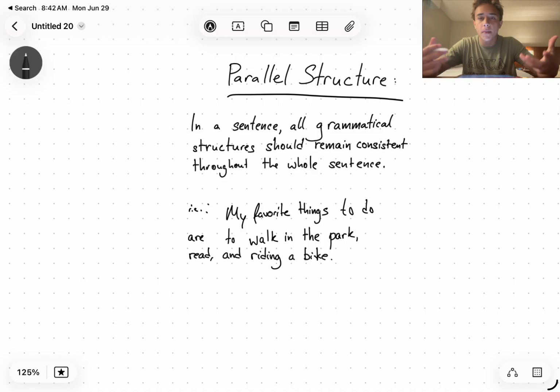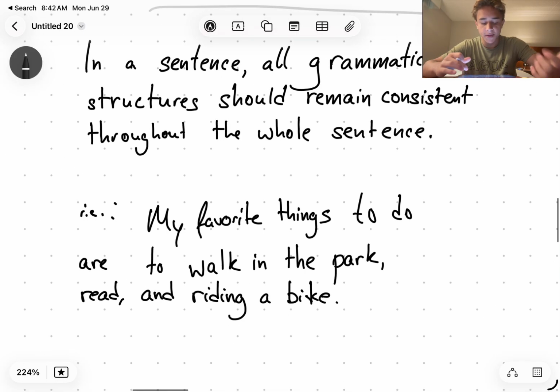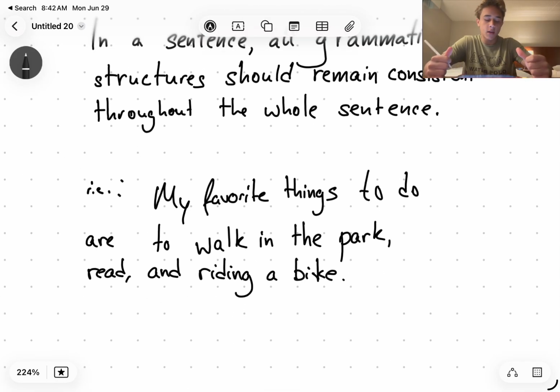So this week's English topic is going to be parallel structure. That's basically the rule that in a sentence, every verb has to be in the same grammatical form. So for instance, this sentence, "My favorite things to do are to walk in the park, read, and riding a bike," is incorrect, right?